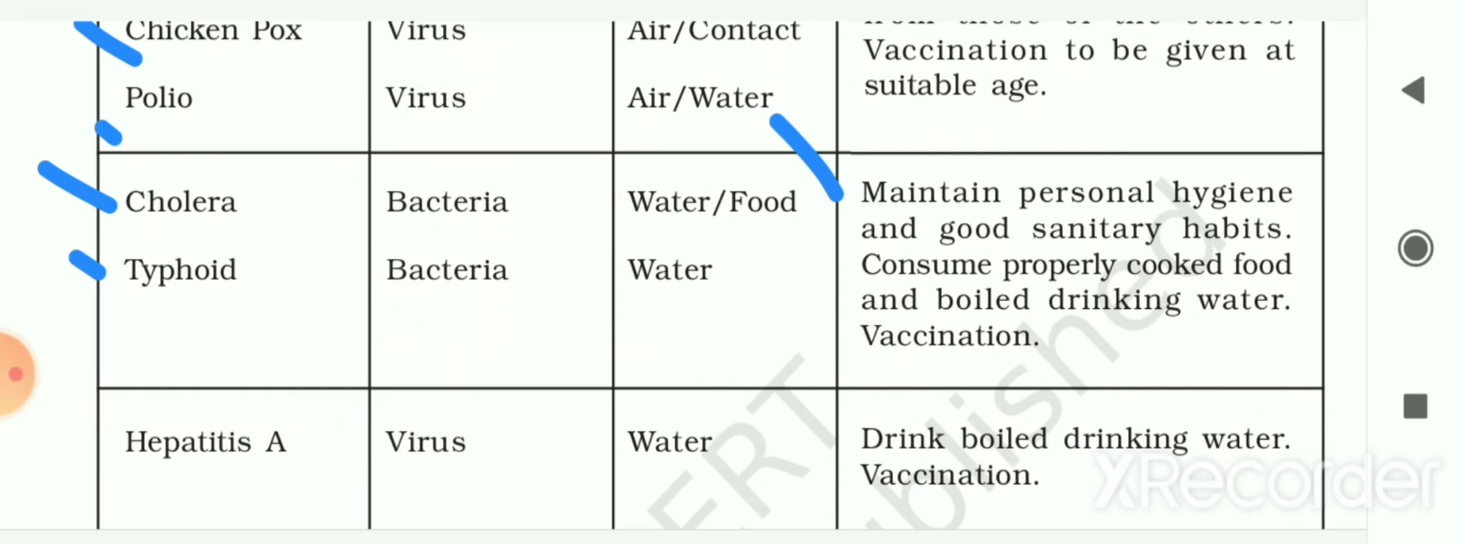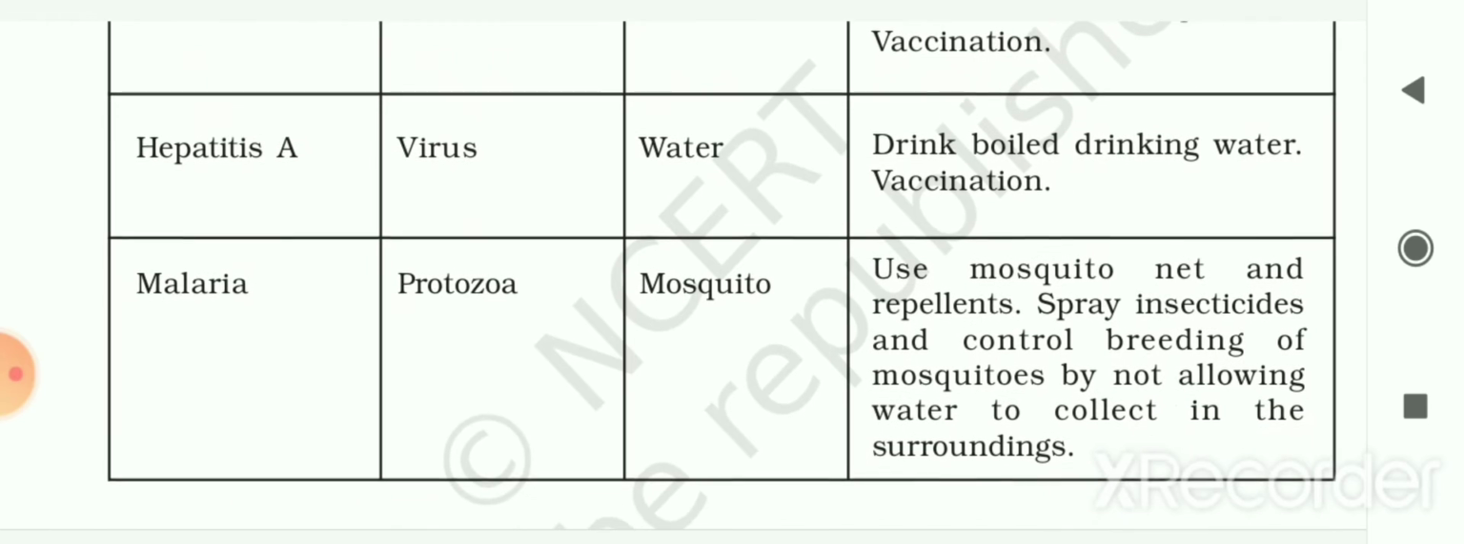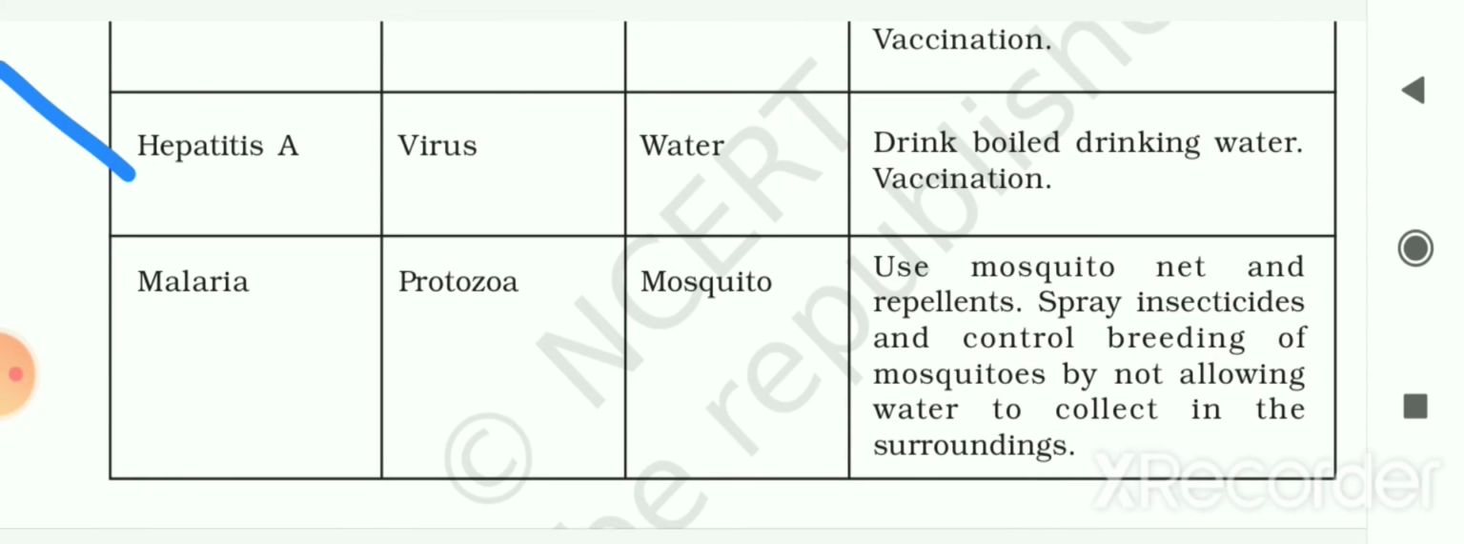The next disease is hepatitis A. It is caused due to a virus. The mode of transmission is water. The preventive measure is to drink boiled drinking water and vaccination.